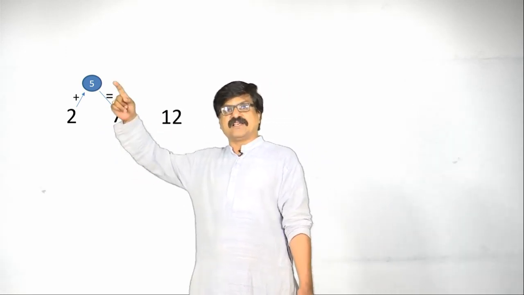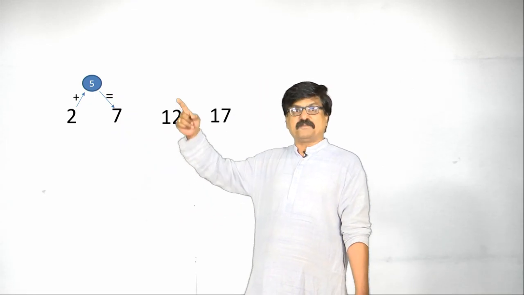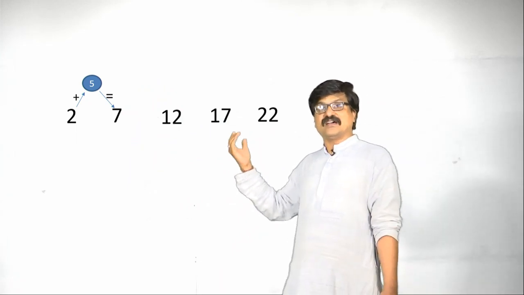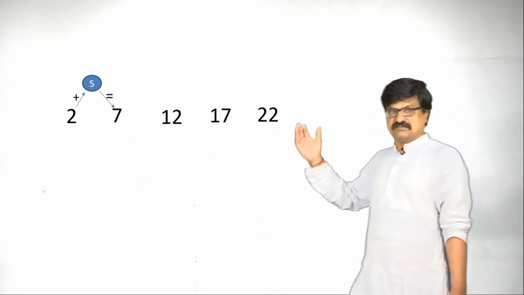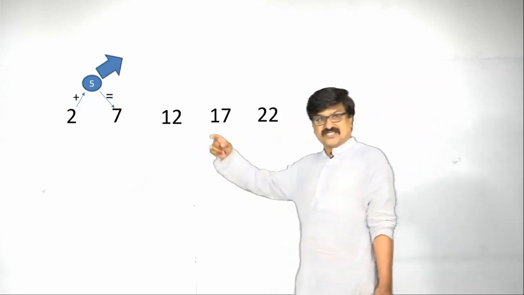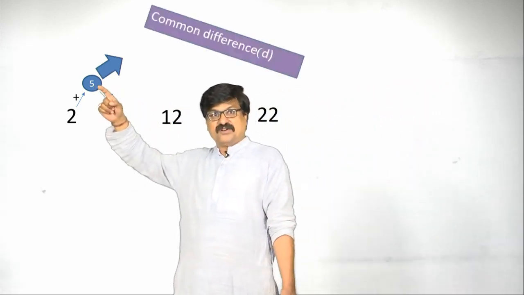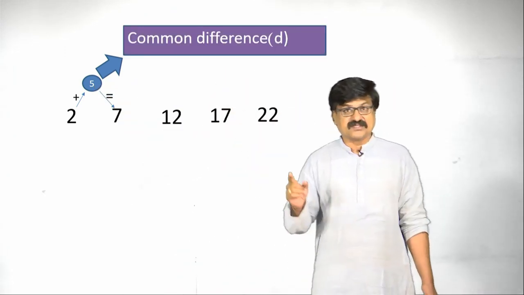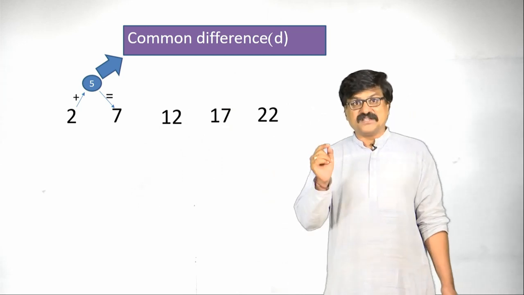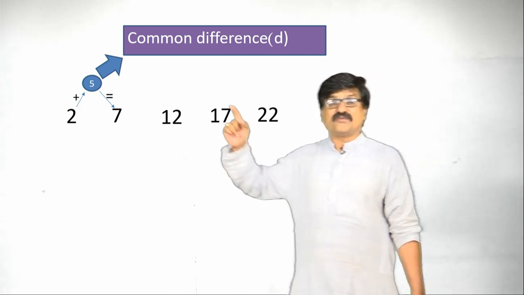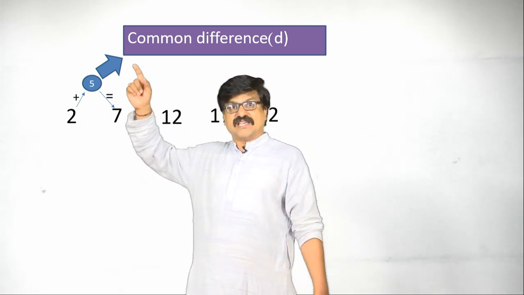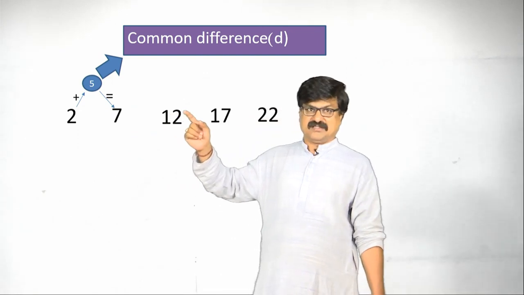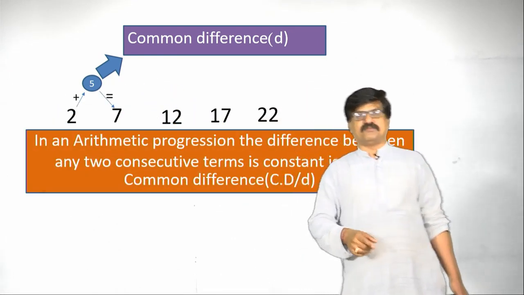Similarly, 7 plus 5 is 12, 12 plus 5 is 17. So, like this we are getting a new number or list of numbers. This fixed number 5 is called the common difference, D. This is very important. Common difference is a fixed number which we are going to add to the given list of numbers. So, what is actually a common difference?